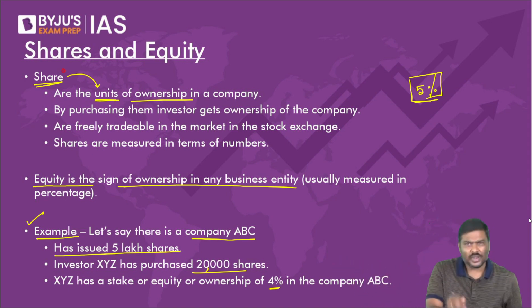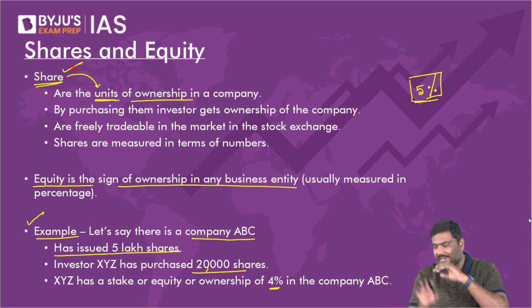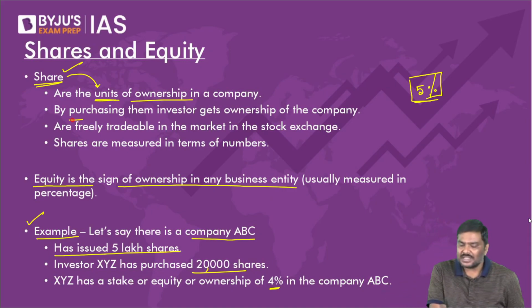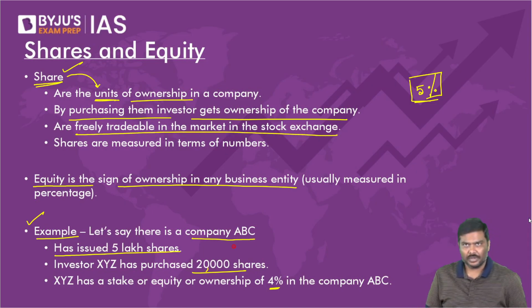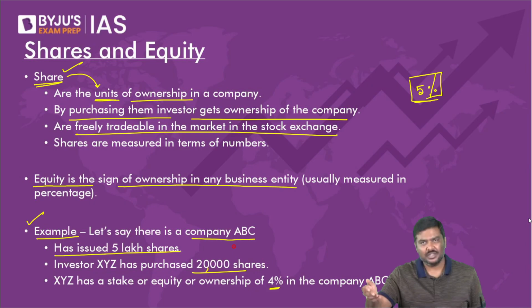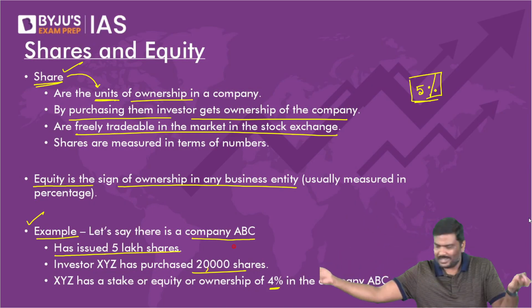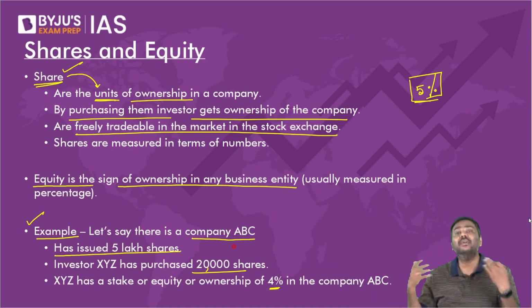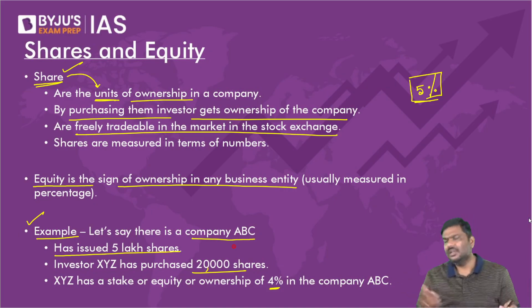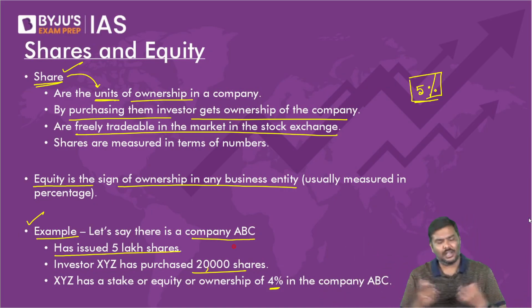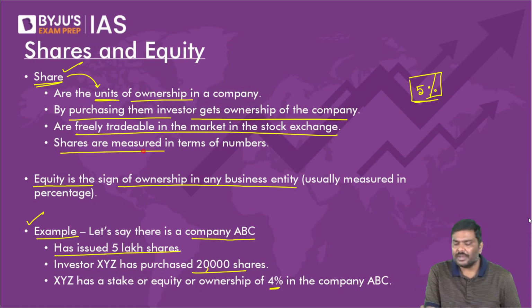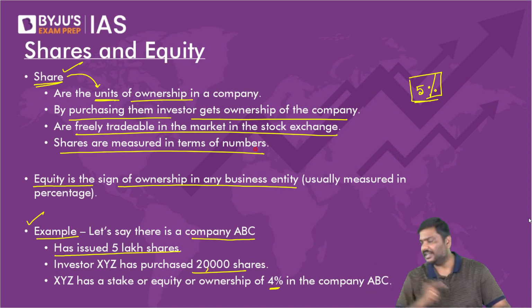Now, going forward, I'll tell you what types of shares there are. Please don't worry. By purchasing them, an investor will get ownership in a company. These are tradable in the stock market. For example, if you purchase Adani shares, can you sell those shares in the stock market? Yes. If you purchase Paytm shares, can you sell them in the stock market? Again, yes. Zomato, yes, these are tradable. Shares are usually measured in terms of numbers, whereas equity is measured in terms of percentage.